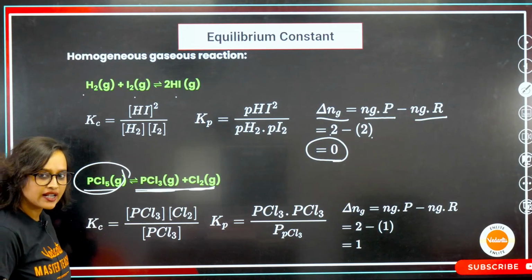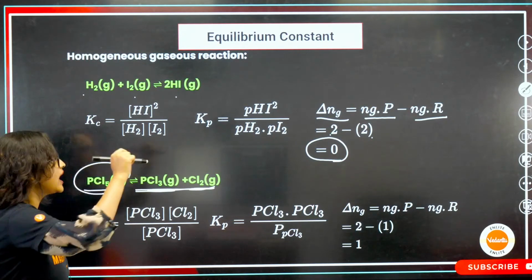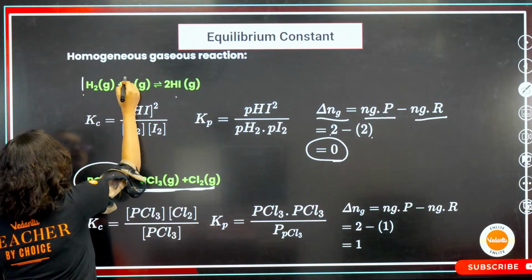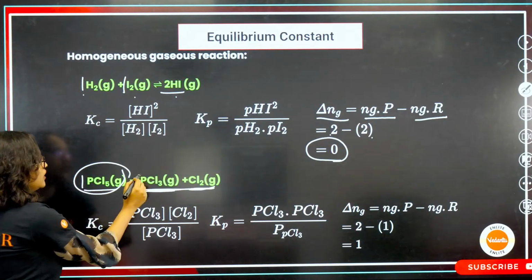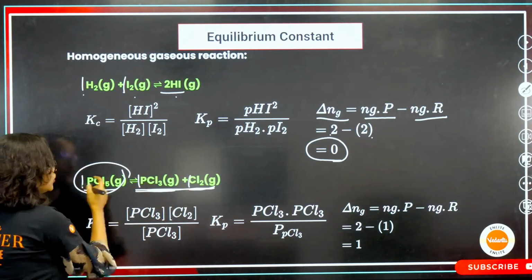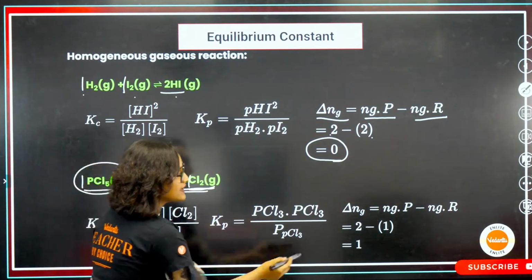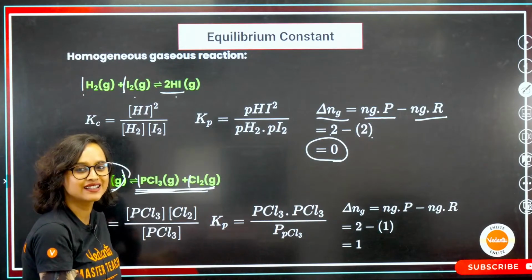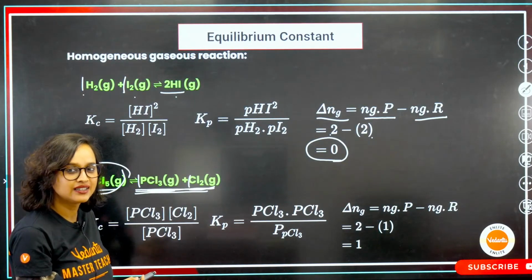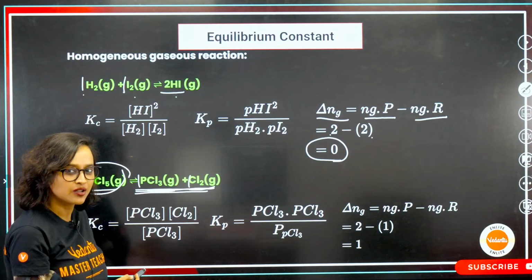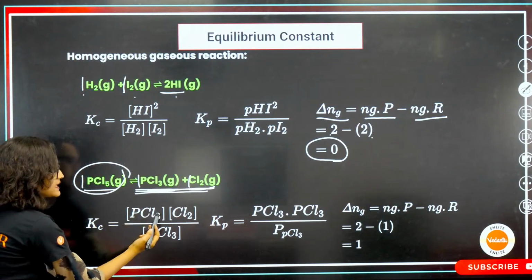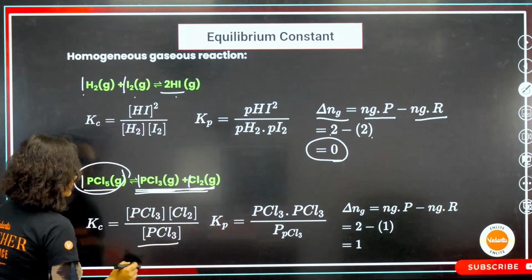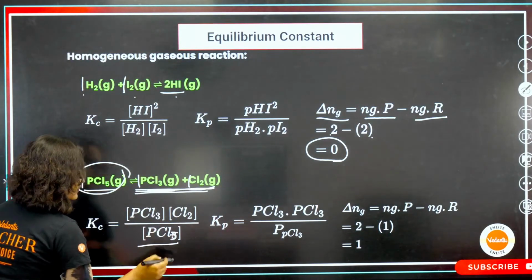Understand the difference? 1 mole is giving you 2 moles. Here, 1 mole, 1 mole, 1 mole. So on the product side, now it becomes heterogeneous. Understanding? Homogeneous, heterogeneous, understood? Great. So here PCl3, Cl2, this will become PCl5.